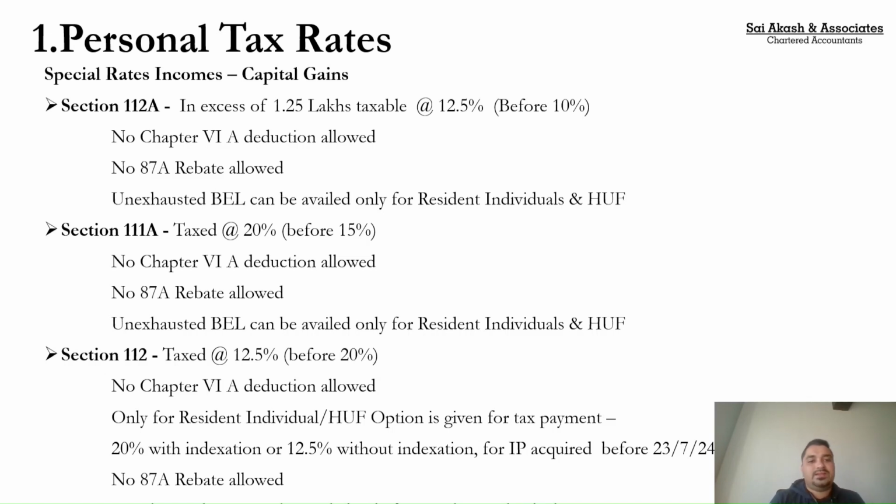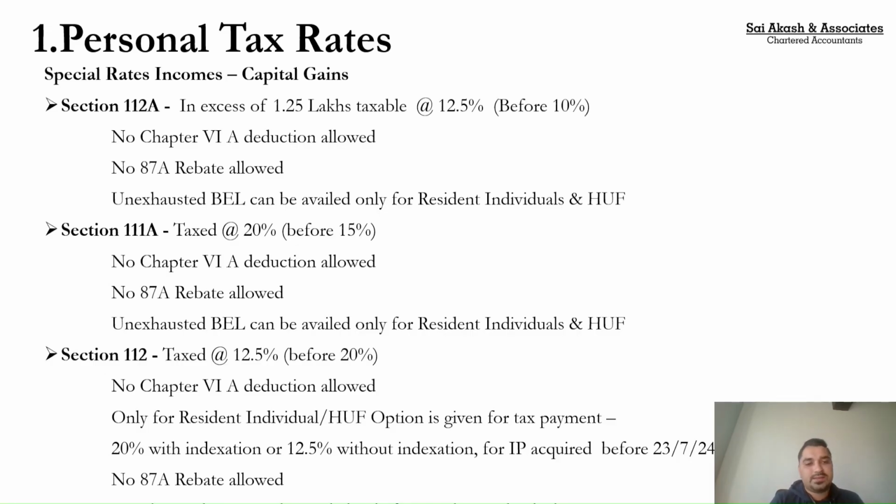Now again, this capital gain would be taxable only in excess of 1.25 lakhs. So up to 1.25 lakhs, if you have earned any long-term capital gain, it is not taxable. Only in excess of 1.25 lakhs, it gets taxable at the rate of 12.5%. Just for your knowledge, prior to July 2024, 23rd July 2024 to be very precise, this rate was 10%. So from Budget 2024, this rate was increased from 10% to 12.5%, and the limit of 1.25 lakhs was also earlier 1 lakh.